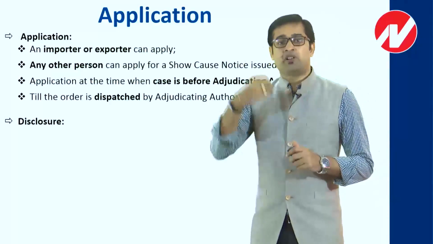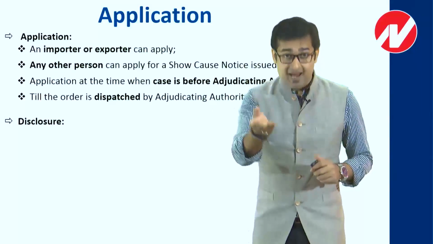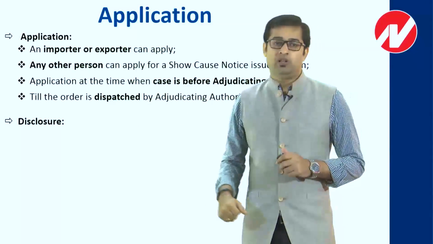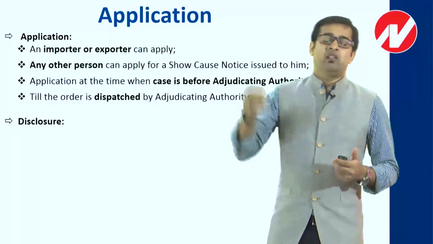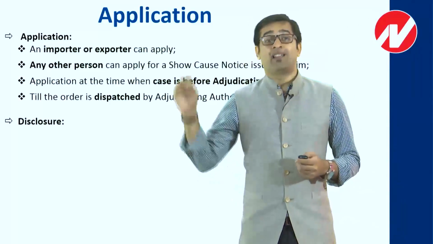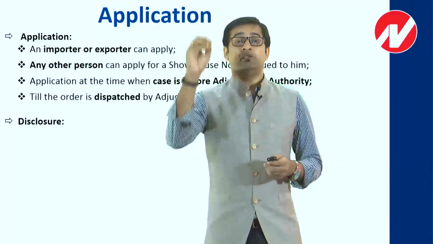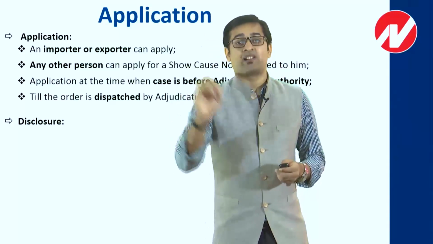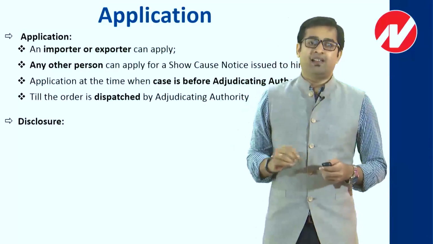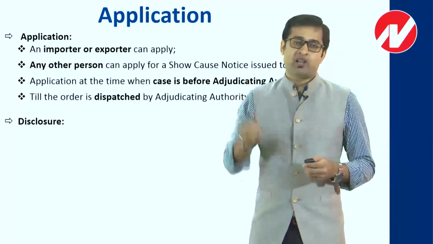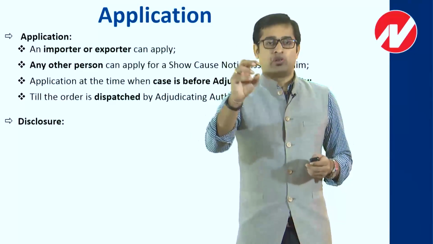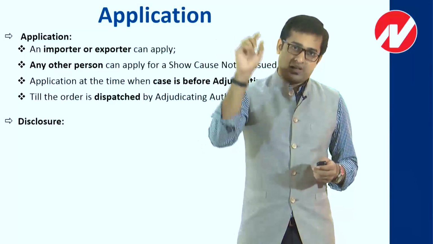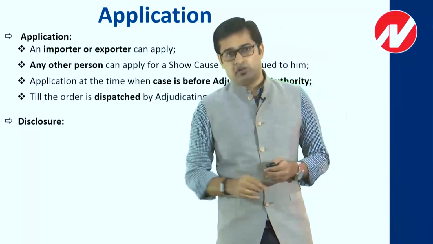The correct assessment is something else, and that is supposed to be disclosed here. I need to disclose very clearly what my correct assessment is, and that disclosure will be the base on which the entire settlement will be done. Technically you have to disclose from your side what your correct amount is, and the amount that you disclose will ultimately become the criteria for the settlement of any particular proceedings.